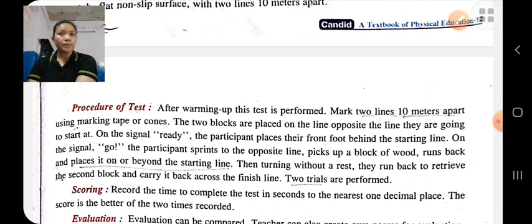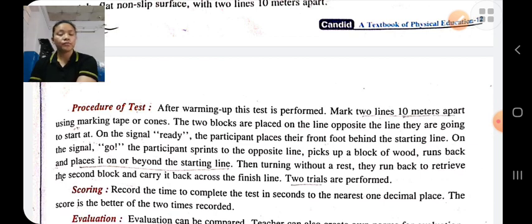On the command of go he will run towards the blocks, pick up a block, come back and place it beyond the starting line, and then again he turns back and picks up the second wooden block and carries it back across the finishing line.